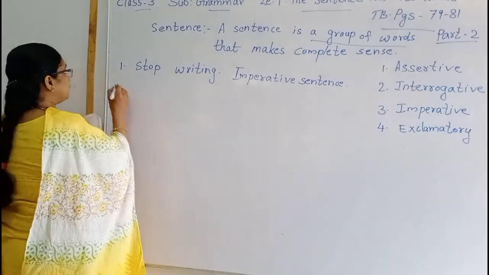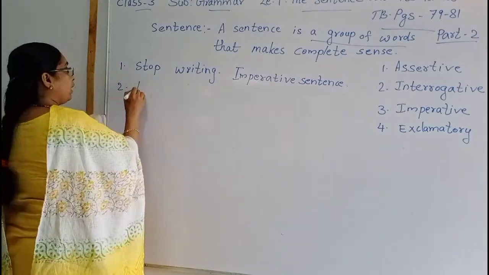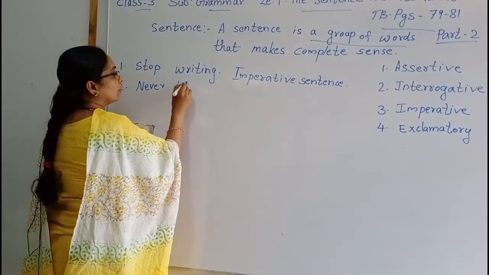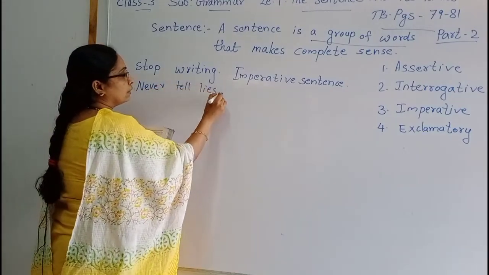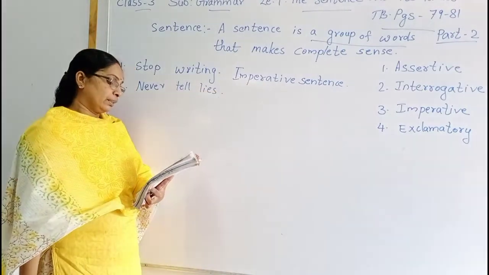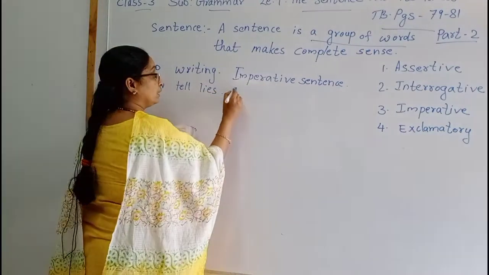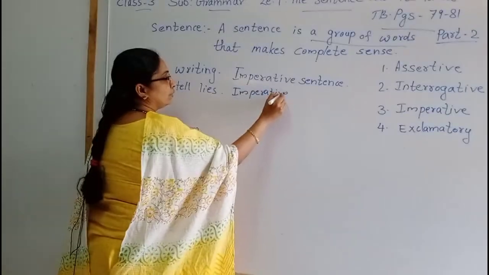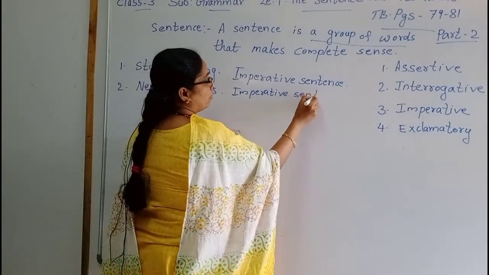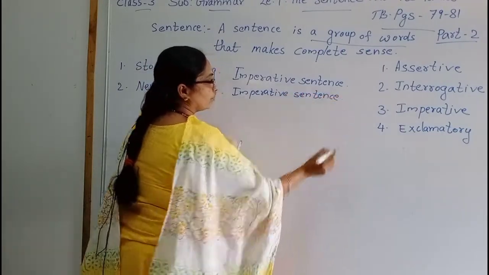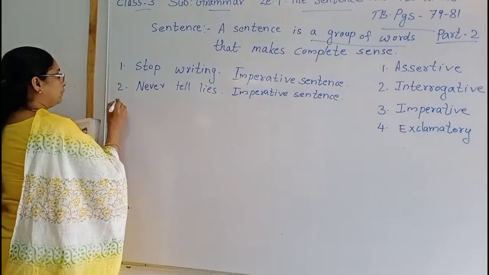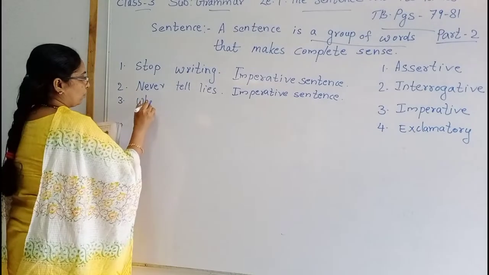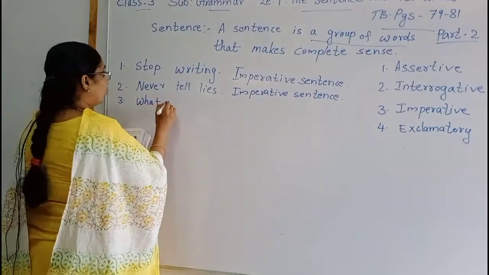Then second one is never tell lies. That is which type of sentence? That is also imperative sentence. Okay, then third question is what nonsense.